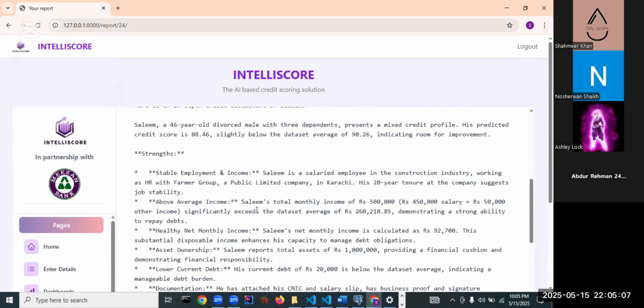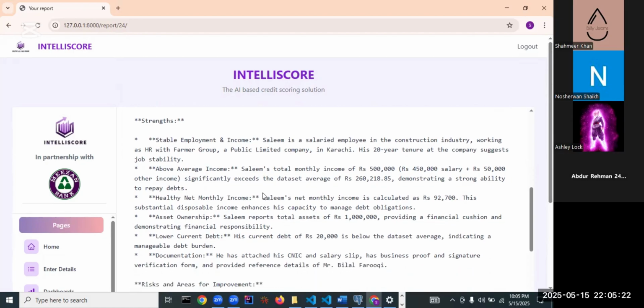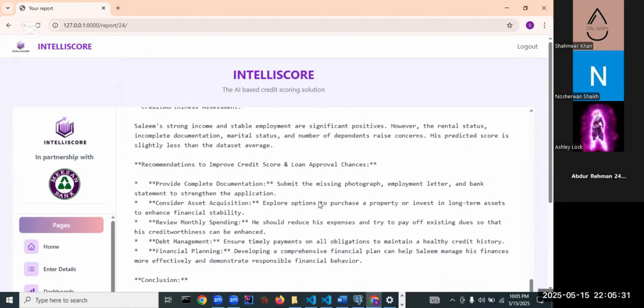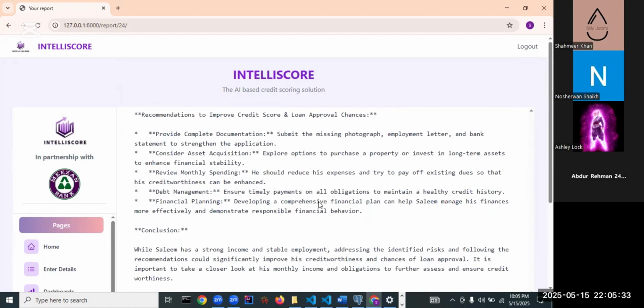It compares a few of his strengths. For example, the total monthly income it shows is 450,000 plus 50,000 other income. So a total income of 500,000, which exceeds the data set average of 260,000, demonstrating a strong ability to repay debts. Similarly, this report compares different aspects of the customer's profile with previous customers to show the strengths, the risks and weaknesses, and accordingly how the person can improve their loan approval chances.